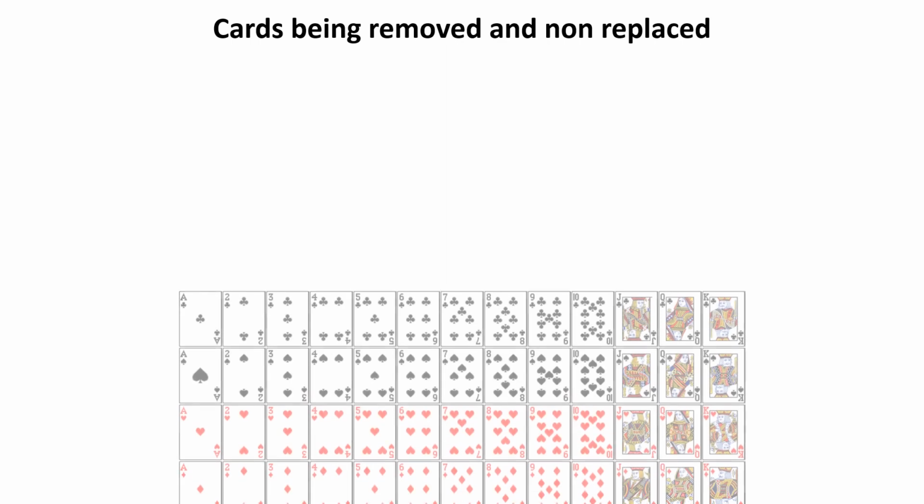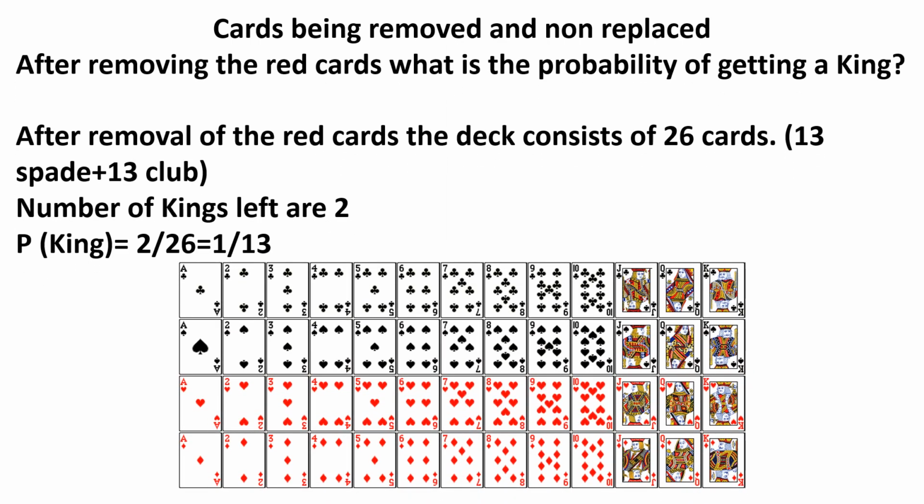Now, there is a certain category of sums in which the cards get removed and are not replaced. In this case, if it says that after removing the red cards, what is the probability of getting a king? So after removal of the red cards from the deck, it will consist of 26 remaining cards, which is 13 spade and 13 club. So number of kings left are 2, 1 from the spade and 1 from the club. So probability of getting a king would be 2 by 26, which is 1 by 13.